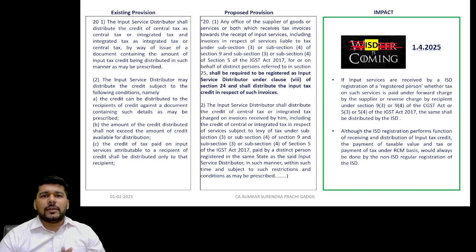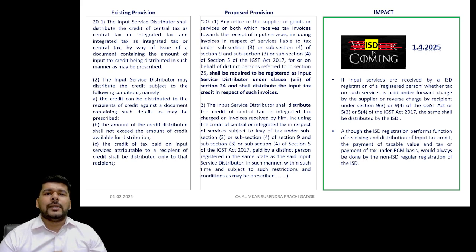Now, this aspect was already clarified via the circular and the amendment made in 2024. However, whether the distribution process would start on a compulsive basis was somewhere missing, and I think now 1/4/2025 largely sounds like the date from which we have to do it compulsorily.